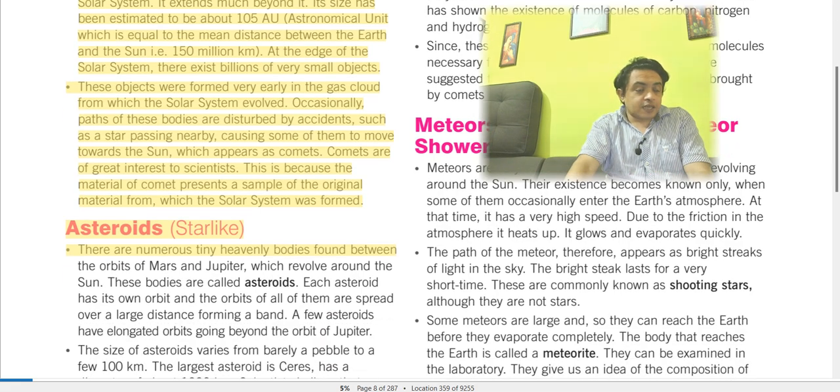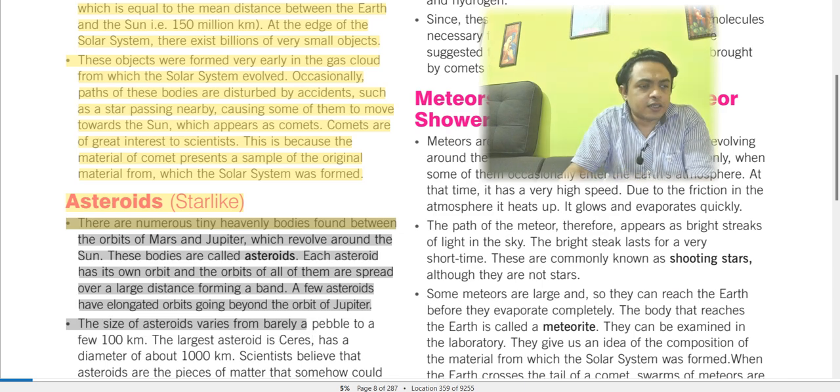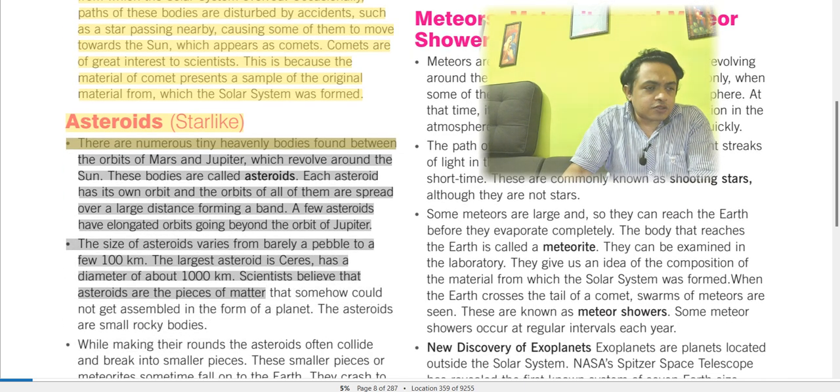And asteroids are numerous tiny heavenly bodies between the orbits of Mars and Jupiter, which revolve around the Sun. Each asteroid has its own orbit, and all the orbits are spread over a large distance, forming a band. A few asteroids have elongated orbits, going beyond the orbit of Jupiter. The size of an asteroid can vary from a pebble to a few hundred kilometers. The largest asteroid is Ceres, with a diameter of about 1,000 kilometers.